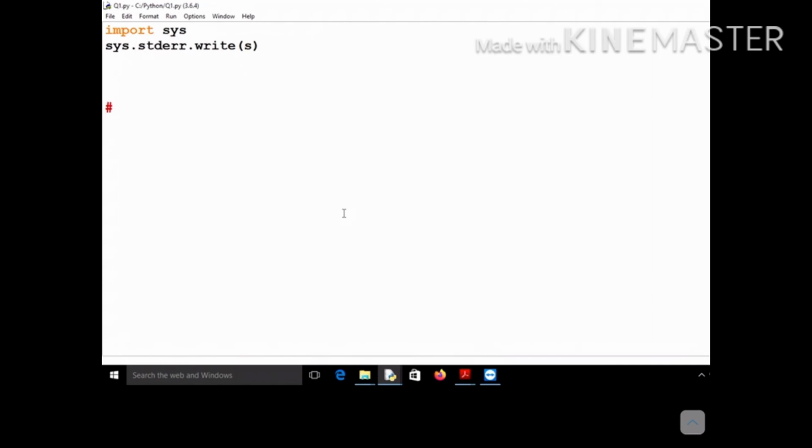Whatever message you write using sys.stderr will be displayed in red. Suppose I am writing this line, there is an error. If I write this line using the sys.stderr object, it will be displayed in red. Why? Because it will treat this as an error message.